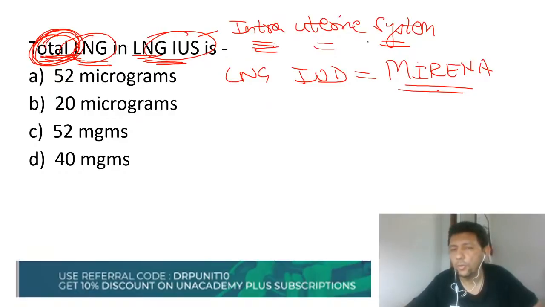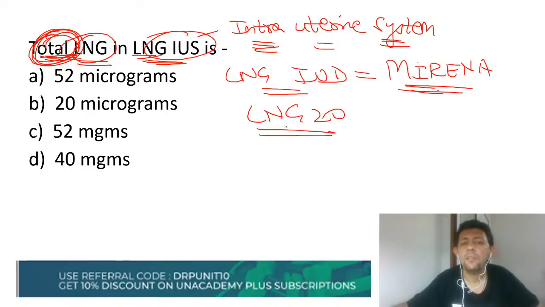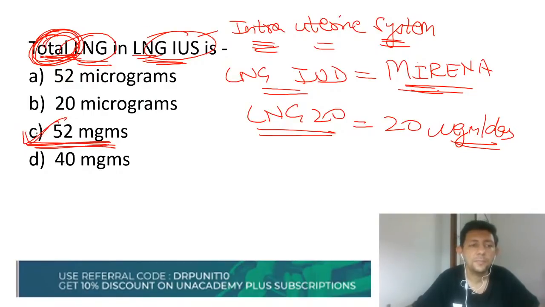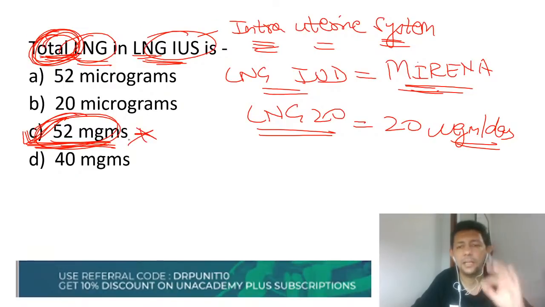It is the LNG intrauterine system, also called LNG IUD, also called Mirena, also called LNG 20. Why is it called 20? Because 20 microgram per day is released, but the total LNG is 52 milligram. Please learn these numbers by heart.